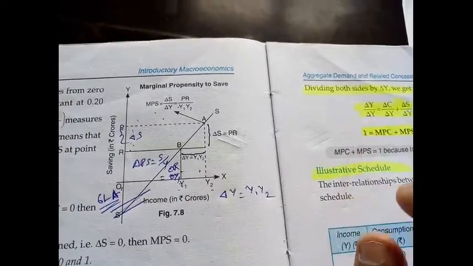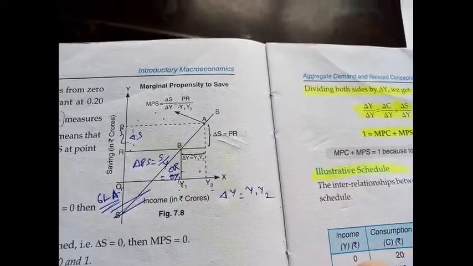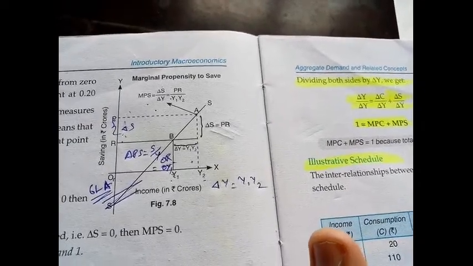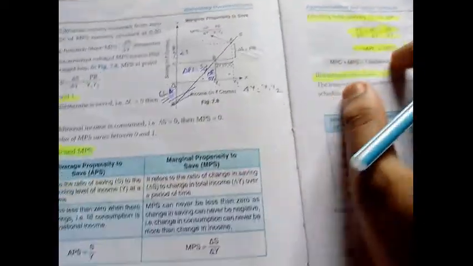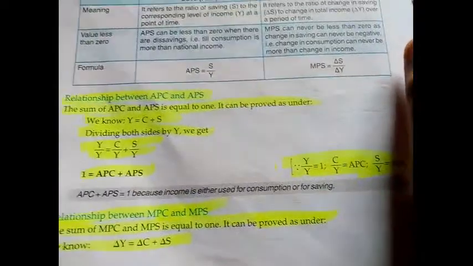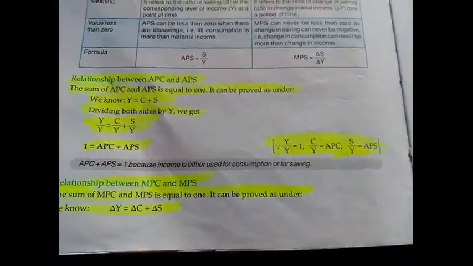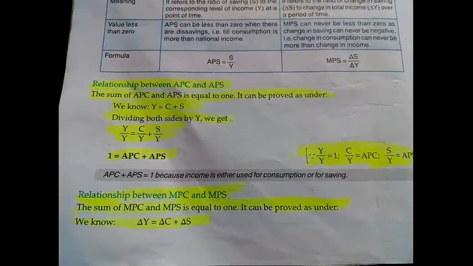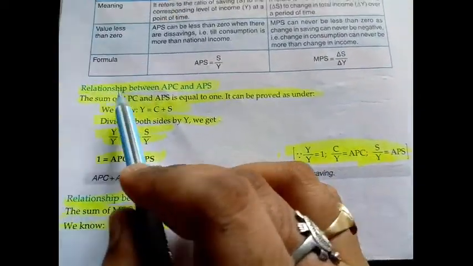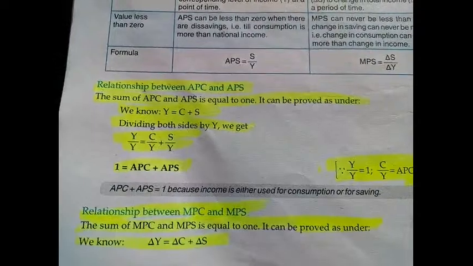So this much is all on the propensity to save, the types of saving: average propensity to save and marginal propensity to save. Now we will come to the relationship, some mathematical expressions. What is the relationship, students? See what is written here. Relationship between APC and APS. Now we are relating with consumption.